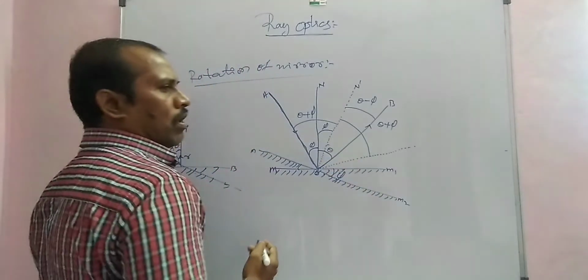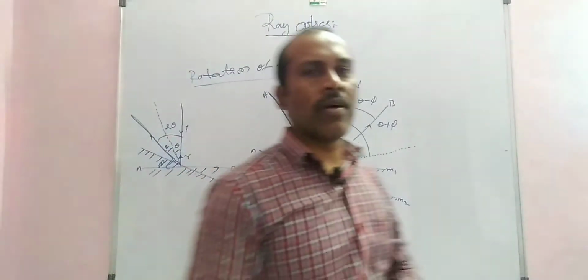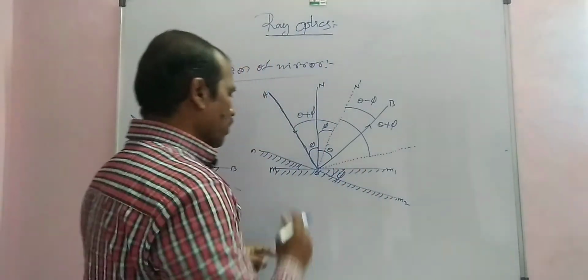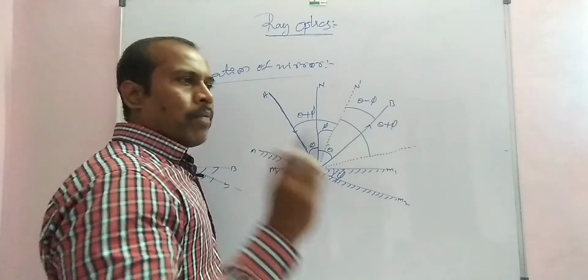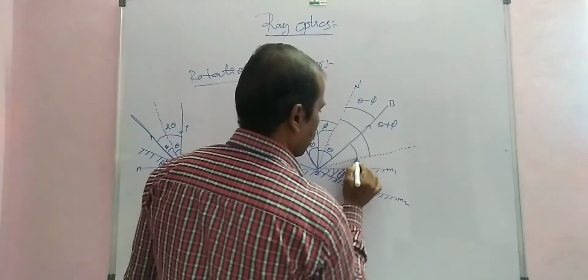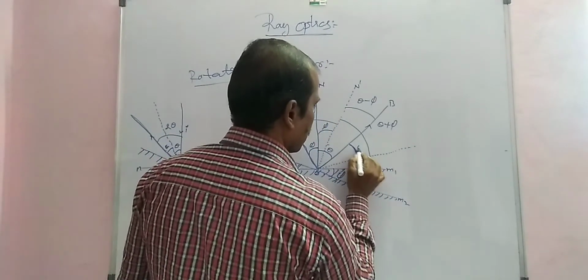We find the angle of reflection of the ray after the mirror rotates by an angle phi. This we call, for example, delta.